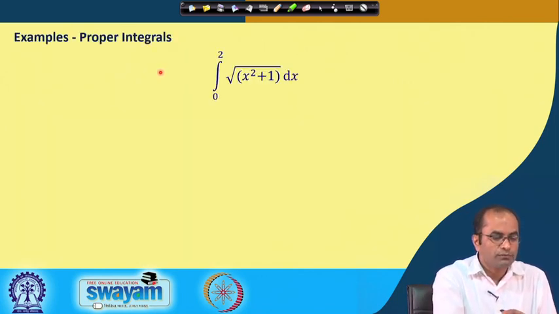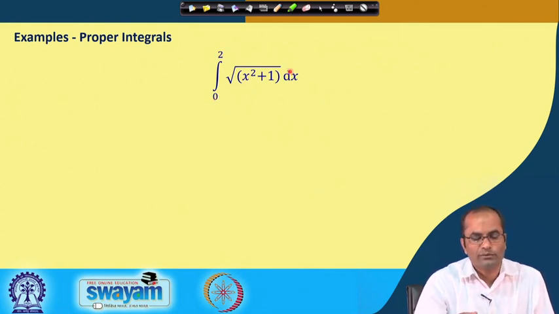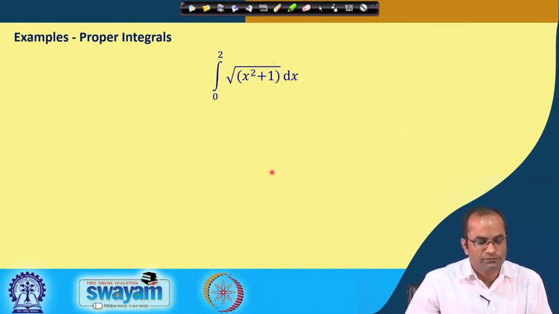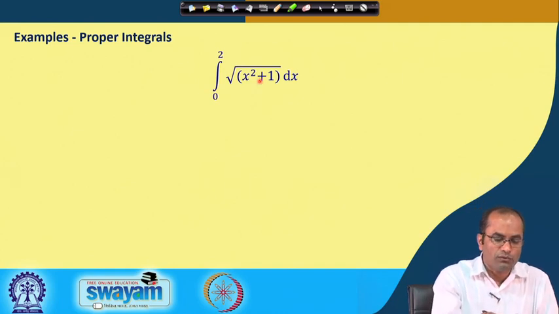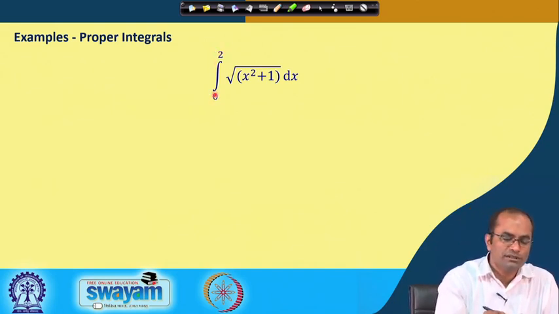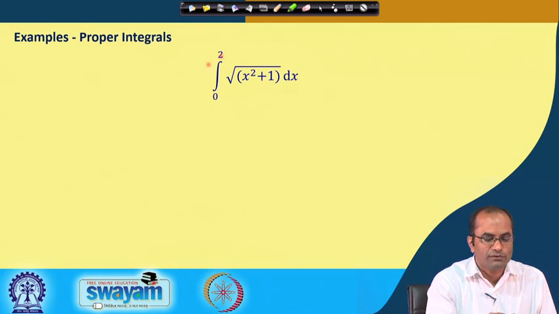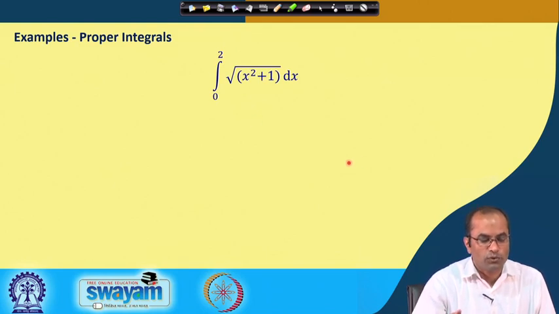So, the example for a proper integral. For example, we have here the integral from 0 to 2 of square root of x squared plus 1 dx. Here the integrand, which is the square root of x squared plus 1, is finite or bounded in the range of x from 0 to 2, and also the range, the 0 and the 2, is finite. So, we do not see infinity here, and the integrand is also bounded. In this case we call such integrals proper integrals.